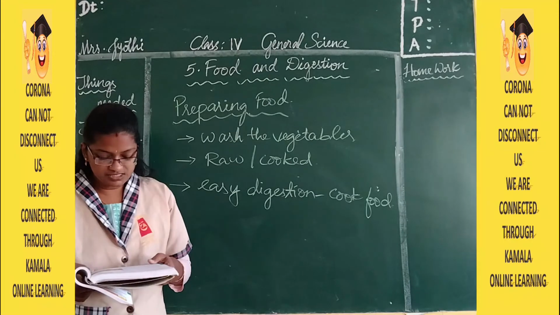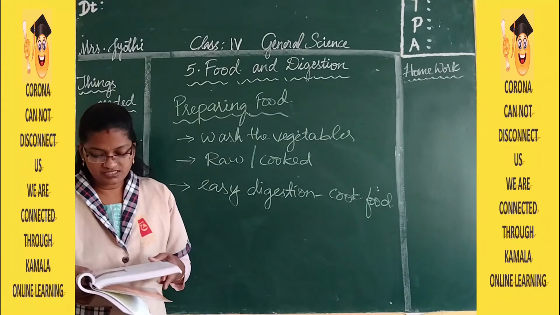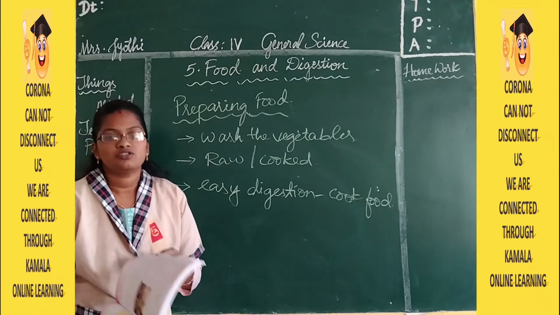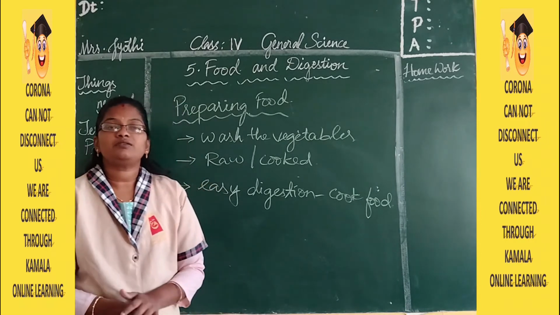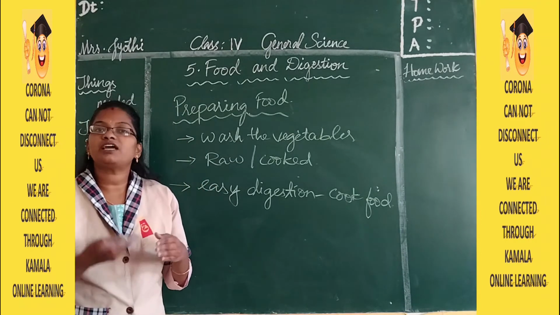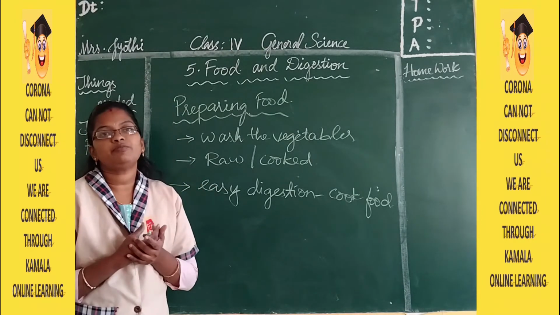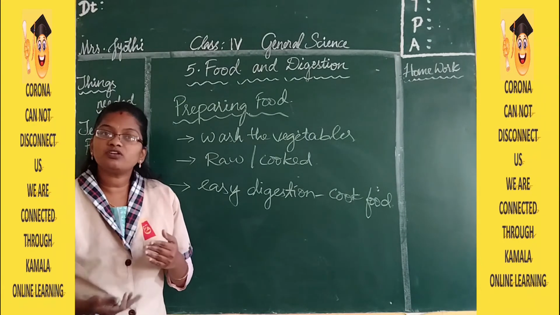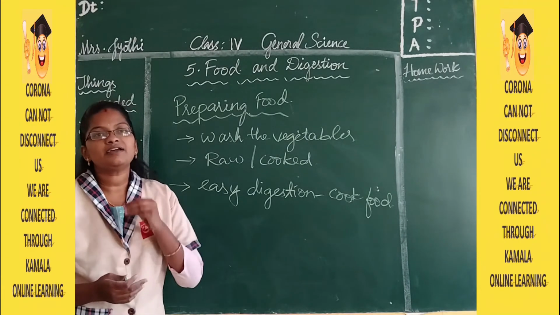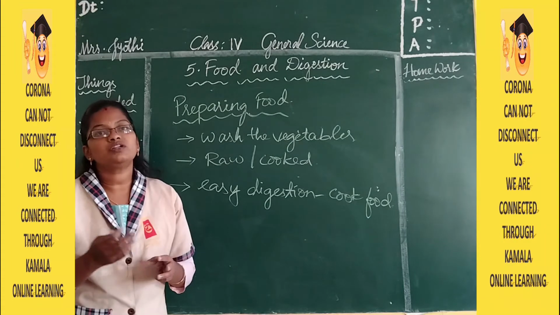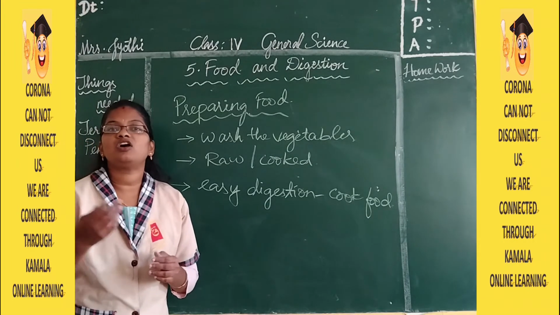Cooking also kills the germs which can be present in raw food items. Even after washing, in raw vegetables and fruits, germs may be present. But when we cook the food, the germs are killed, and we should not overcook, that is, cook it for a longer time.